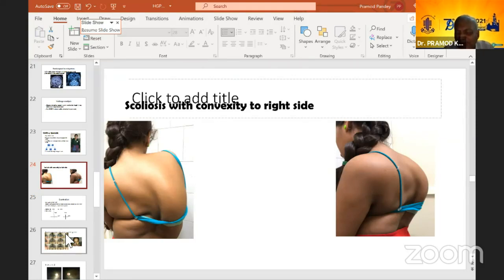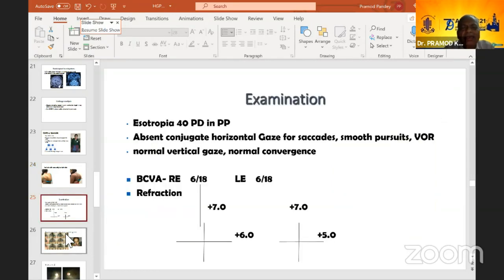I don't know why it is only happening to the right anyway. She was also hypermetropic, with about 40 PD of esotropia, and about +7, +6 refraction. So there was an esotropia which was accommodative in her, and because of that, the medial recti have gone into contracture because she can't move her eyes horizontally. So there was some kind of contracture, and even with glasses her accommodative part could not be corrected. So she needed surgery.